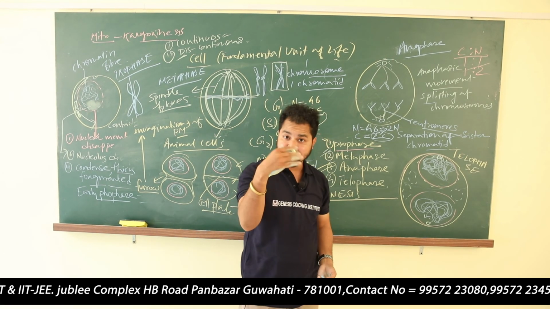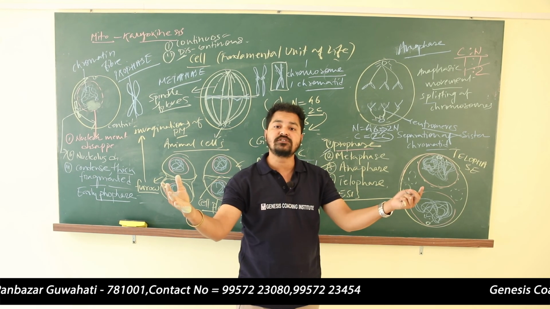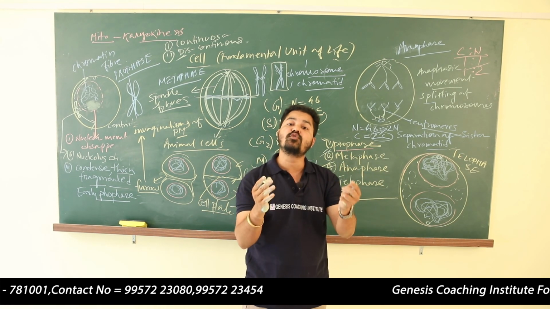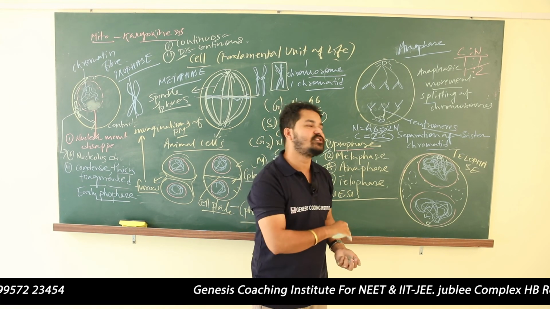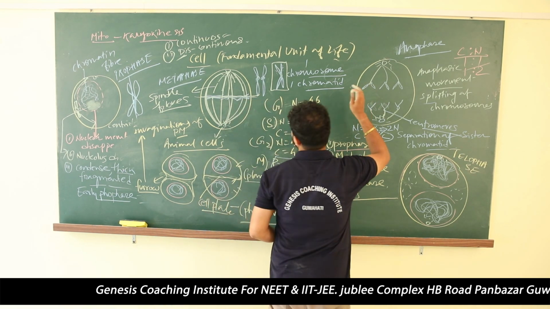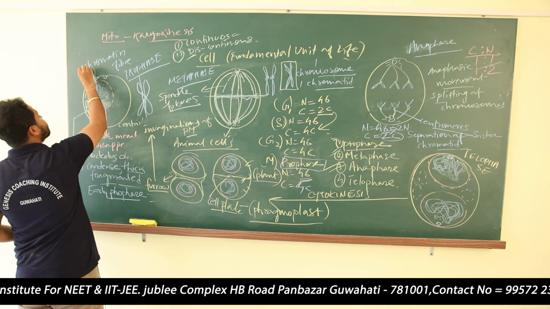From one cell, another cell is produced. Our body cells are produced. From one cell, millions of body cells are produced. In mitosis the chromosome number remains the same. It is known as the equational division. When we started in prophase, the chromosome number is twice n.